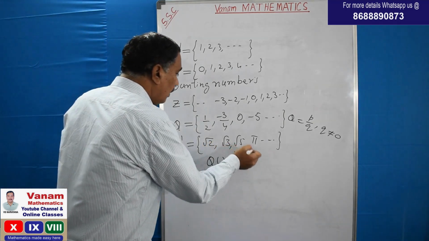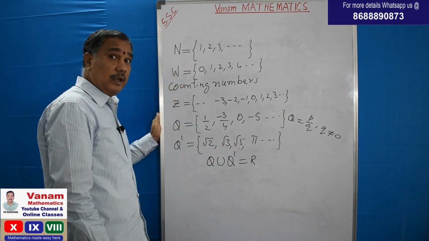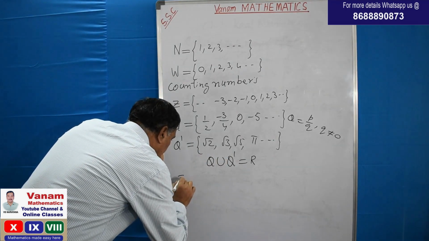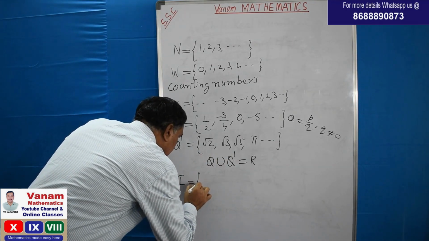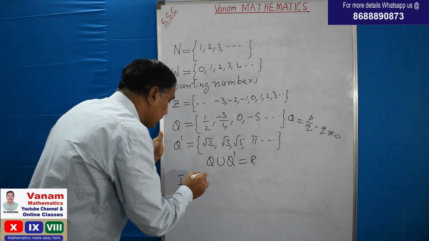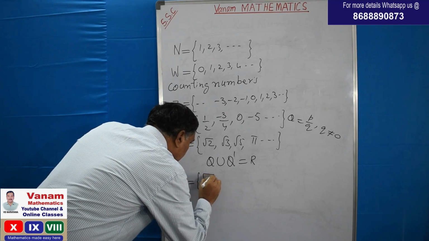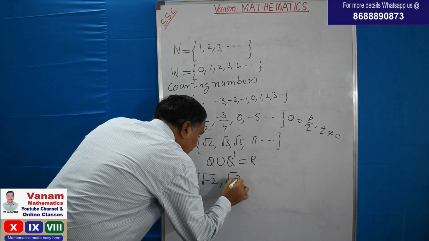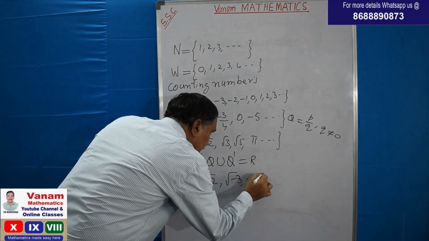Now, how did the name real numbers come about? Before inventing imaginary numbers, what are called imaginary numbers? The square root of negative real numbers, like square root of minus 2, square root of minus 3 and so on.